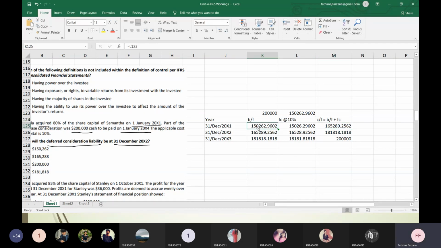So first I'm taking the present value. If I'm recognizing this as a liability, this is a non-current liability. This particular column, what is given in the right hand side, I'll consider this as non-current liability or deferred consideration.